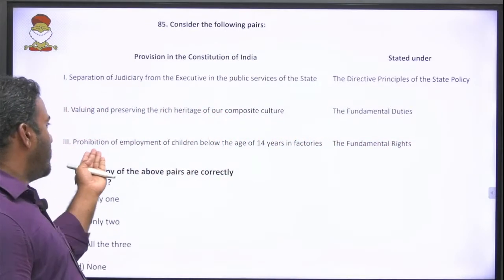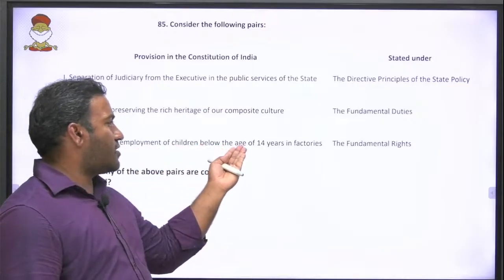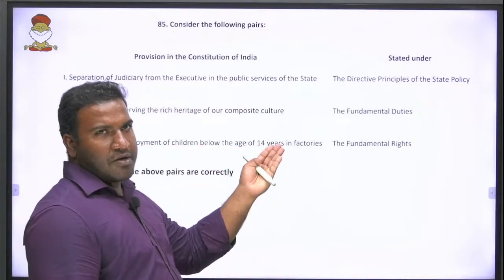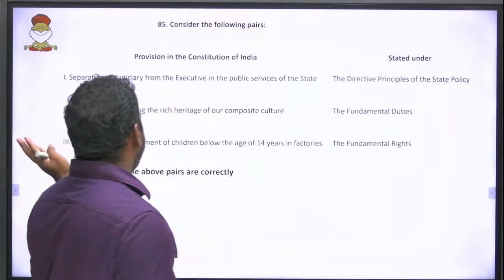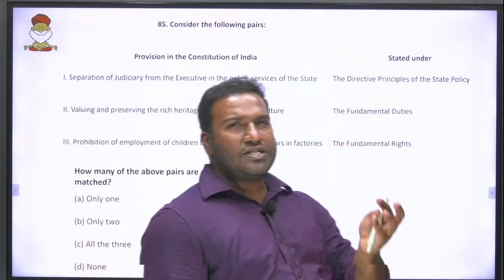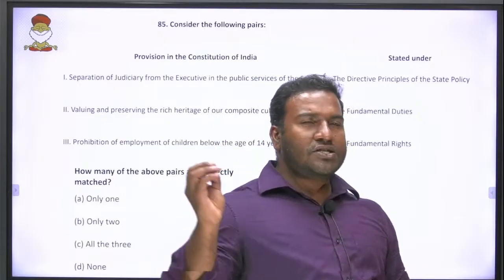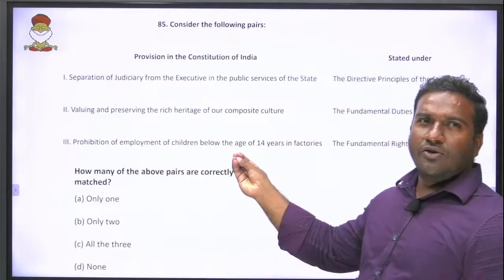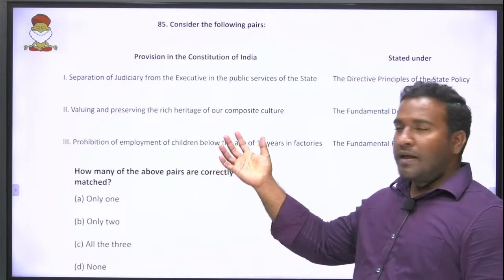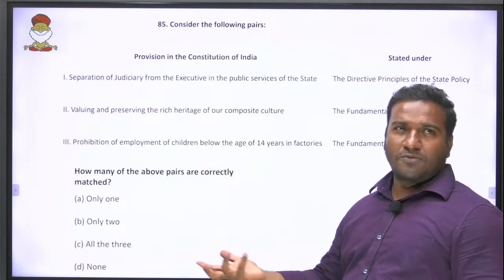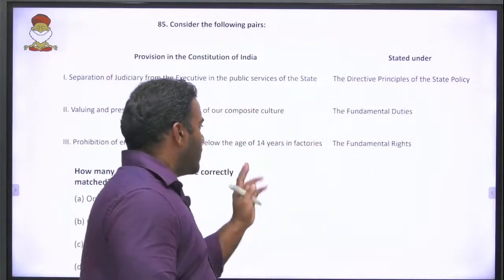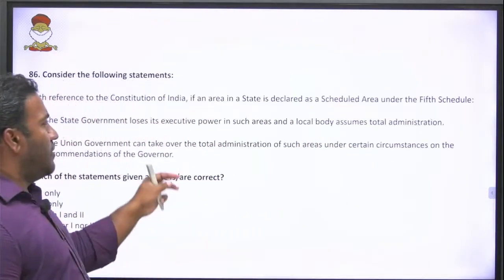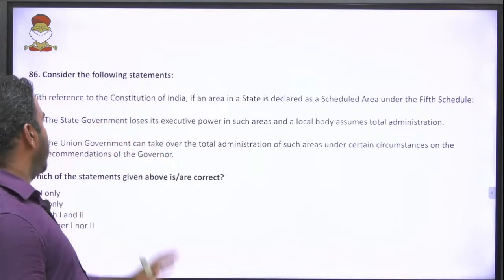Prohibition of employment of child labor below age of 14 years is a fundamental right, Article 24. So if all are correctly matched, it is a very easy question. Deep discussion of this is not needed for UPSC. You cannot expect such an easy question in UPSC, but don't worry, with any basic knowledge you will get it correct.